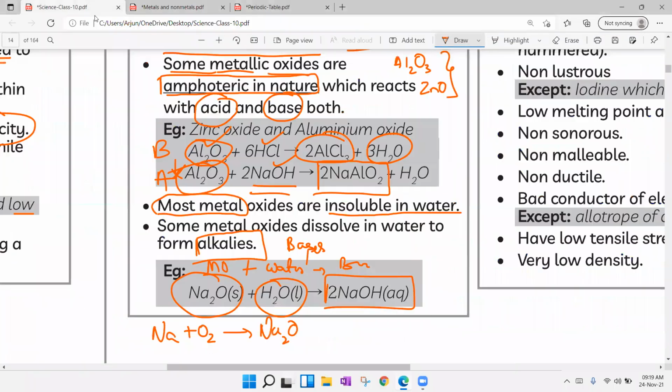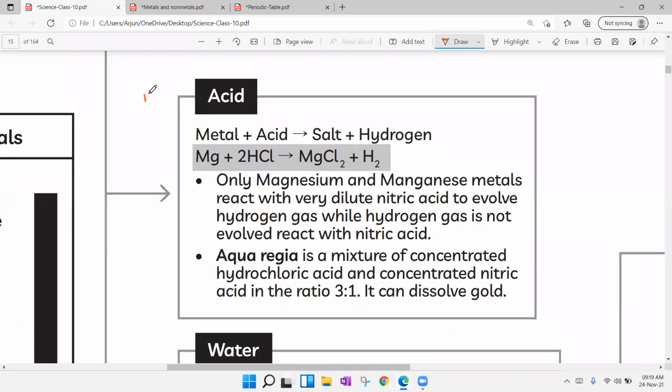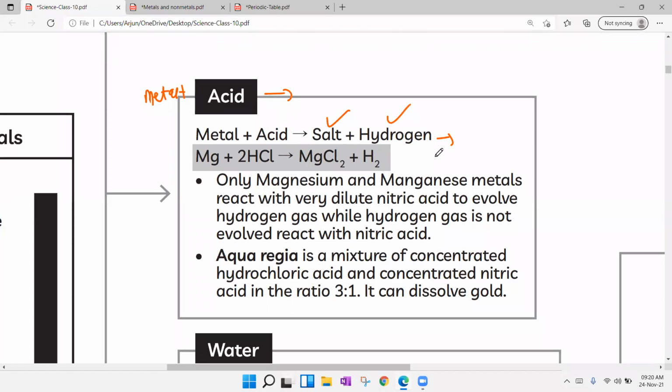And then we have another chemical property, that is acid. When metals react with acid, metal plus acid gives rise to salt and hydrogen gas. The test for hydrogen gas we have learned in the second chapter: if you pass hydrogen gas near a burning splinter, it will put off with a pop sound. For example, magnesium and HCl. When magnesium reacts with HCl, magnesium displaces hydrogen and enters its position, and hydrogen is displaced. So metal plus acid reaction is also known as a displacement reaction as well as a substitution reaction.